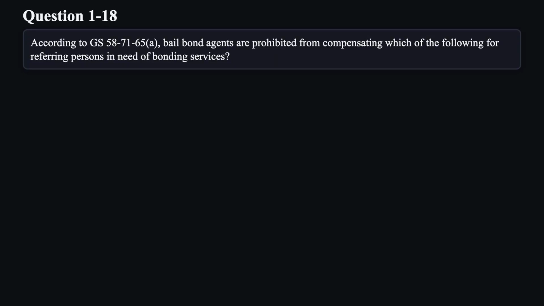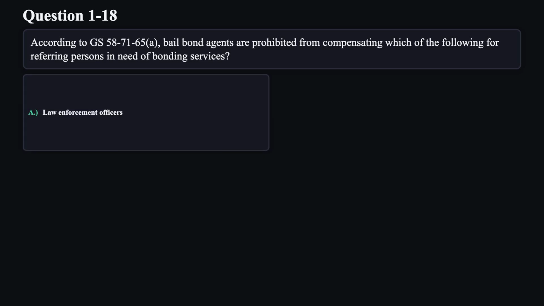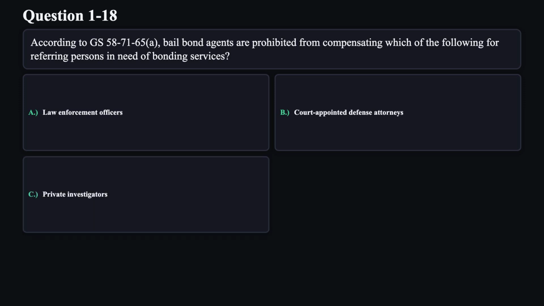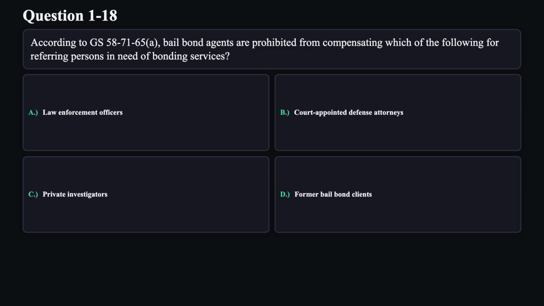Question 18. According to GS 58-71-65A, bail bond agents are prohibited from compensating which of the following for referring persons in need of bonding services? A. Law enforcement officers. B. Court-appointed defense attorneys. C. Private investigators. D. Former bail bond clients.